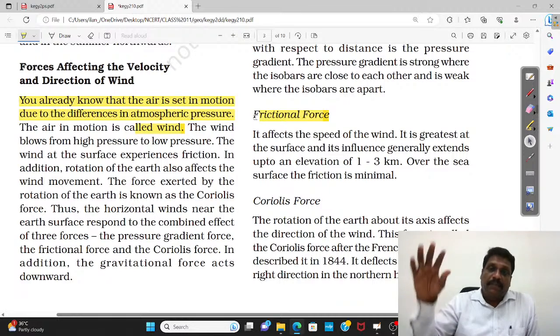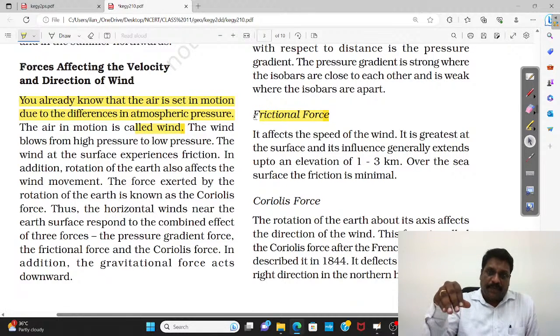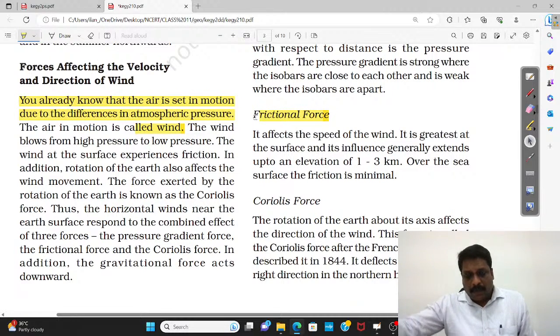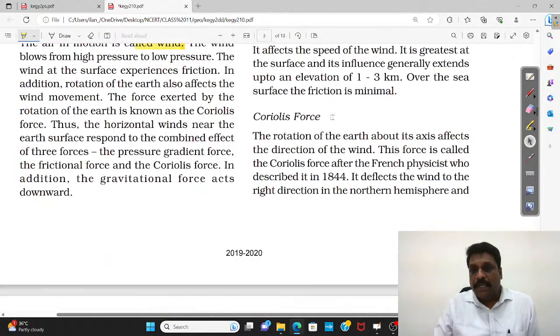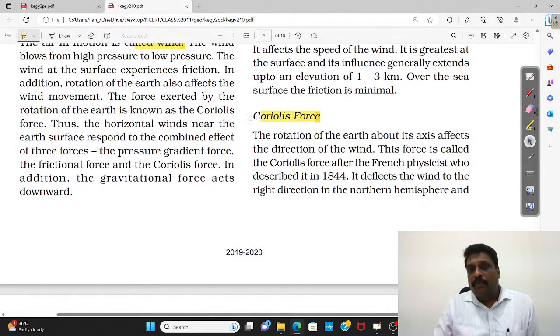If you ask me why exactly the velocity of the wind is very high in the southern hemisphere, at all those latitudes, I do not have land. What is dominant there is water. So when the wind flows on water, friction will be very less. That's the reason velocity will be very high. Even the jet stream, if you ask me why it flows at that much high velocity, the name itself says jet stream. It is because of frictional force.